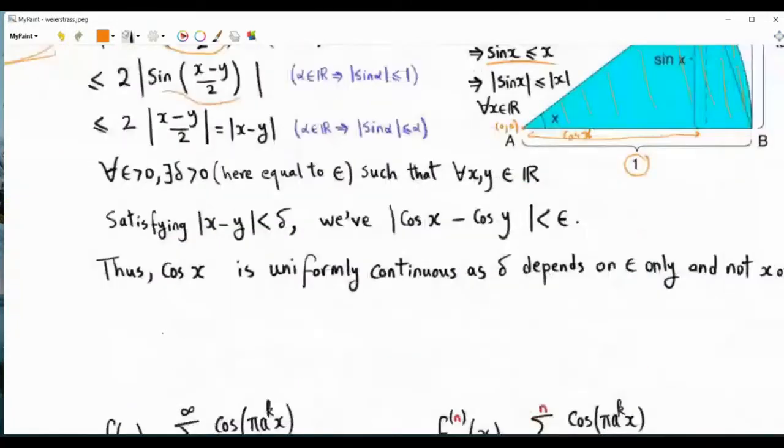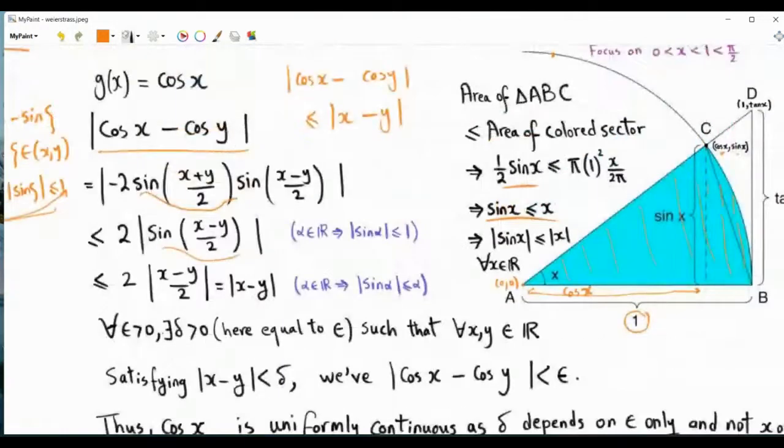Now, why am I saying that the cosine is uniformly continuous? This inequality tells us that the cosine function, cosine x, is uniformly continuous. This is because I can make this absolute value as small as needed by picking a real valued x and a real valued y that are separated by less than some delta.